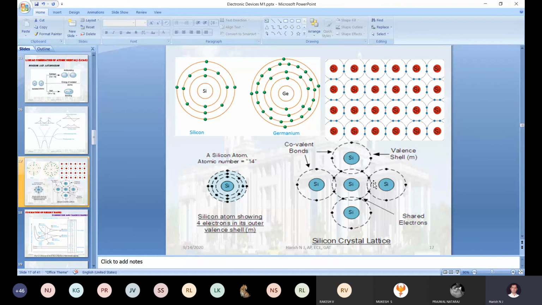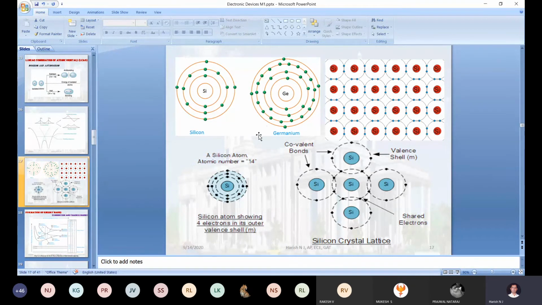So when I am changing the temperature from 0 degrees Kelvin to 300 degrees Kelvin, out of 8 electrons, a few electrons will get additional energy. Once any one of the electrons gets the additional energy, that particular electron will come out of this valence shell.